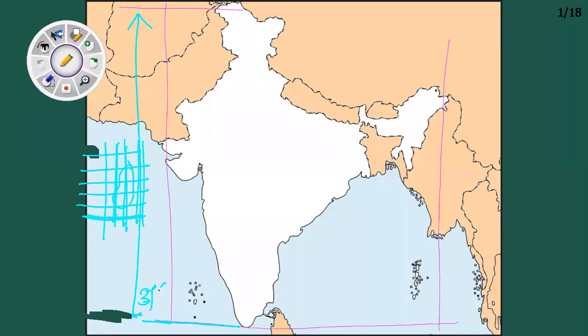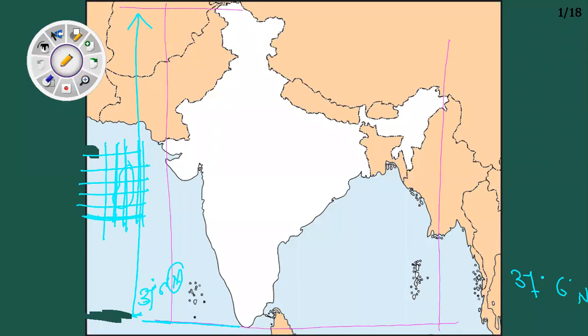37 degree 6 minute north. Now why have I taken north here, do you know? Because India is entirely located in the northern hemisphere. So 37 degree 6 minute north. Why north?